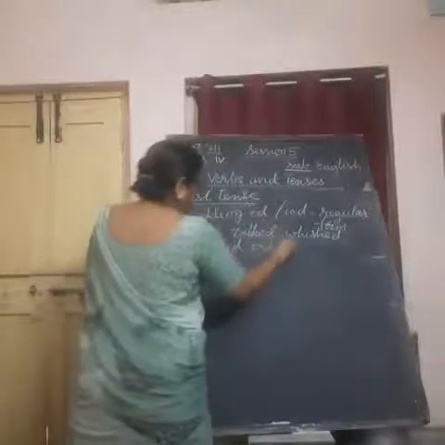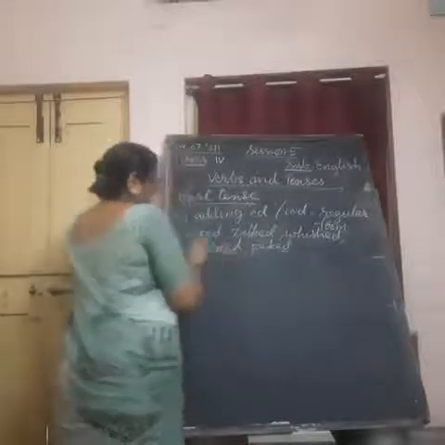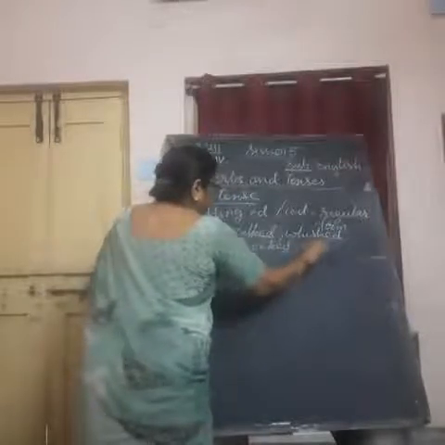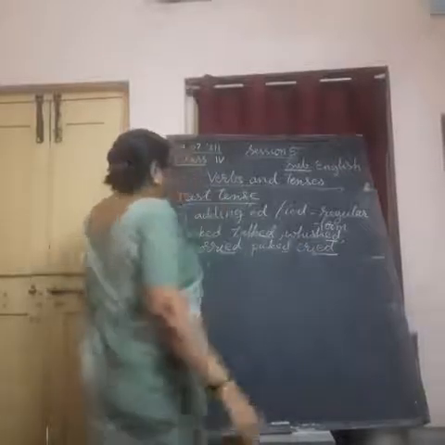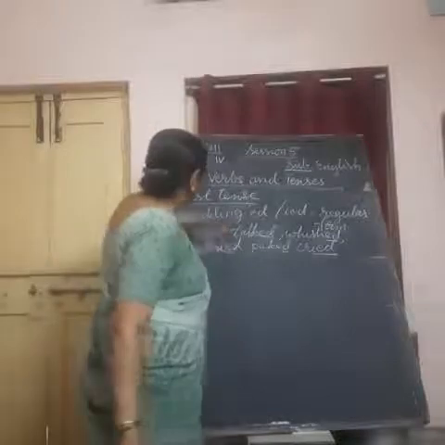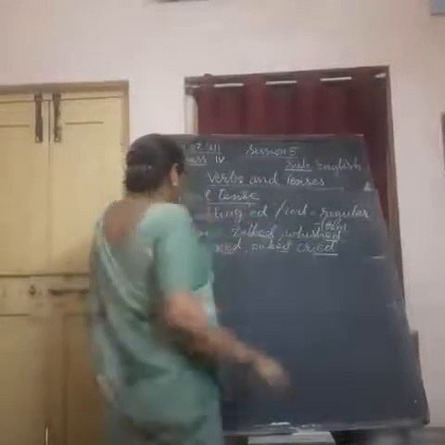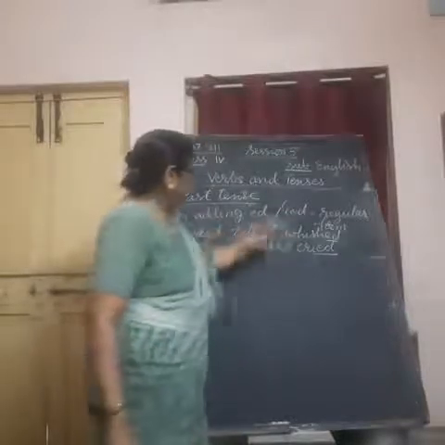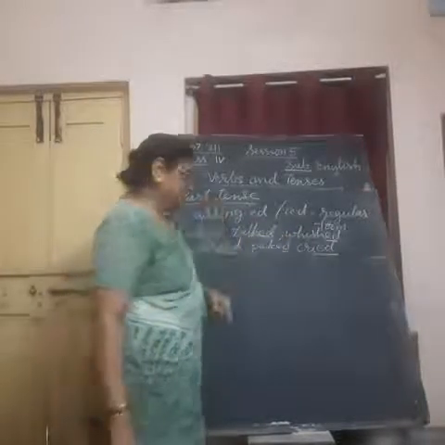Whatever such verbs you take, what you did, either cry, cried, here ied I added, here ed, here ed, here ed. Cry, cried, ied, carry, carried, ied we used. In this type of verbs, past tense forms of verbs are called regular form. Past tense, we did not change it much. Just adding ed or ied, we have changed the verbs into their past tense form.